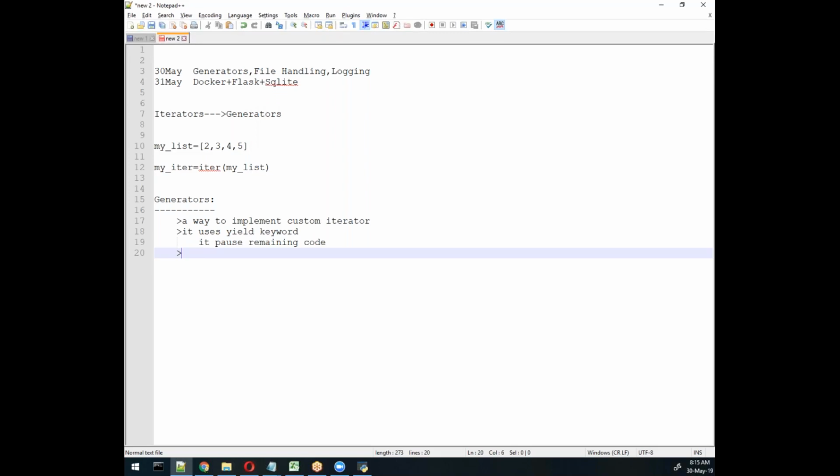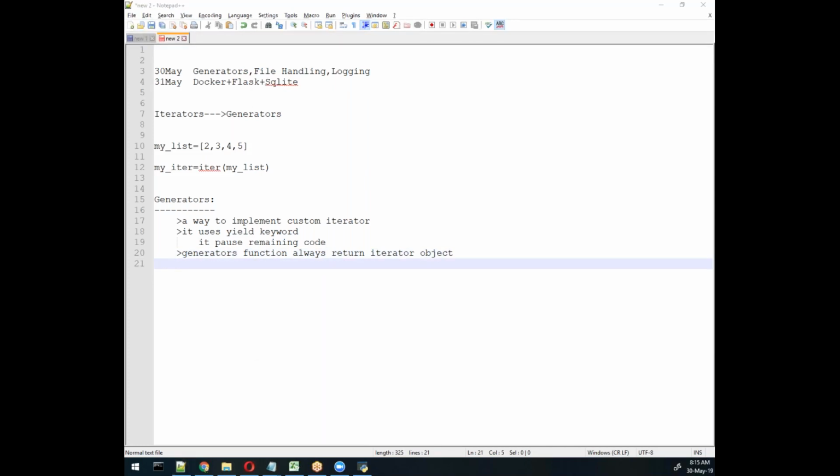And another thing, remember, generator methods, whether methods or functions, always return an iterator object.